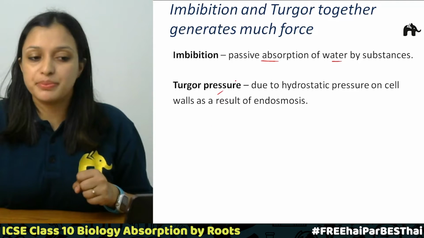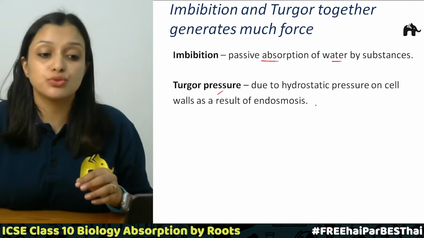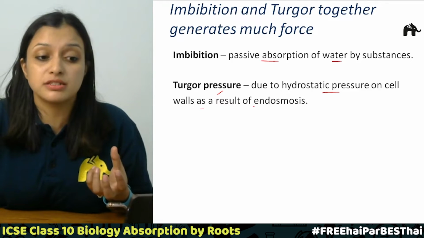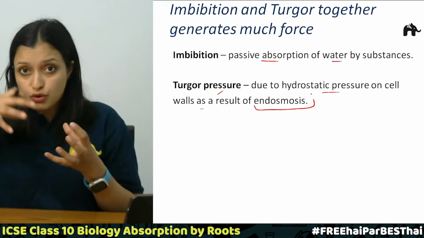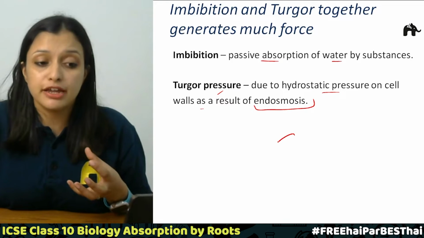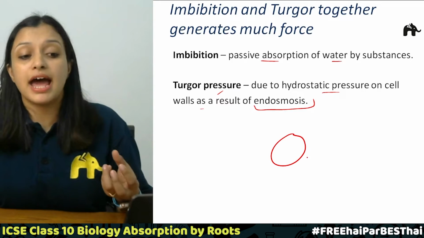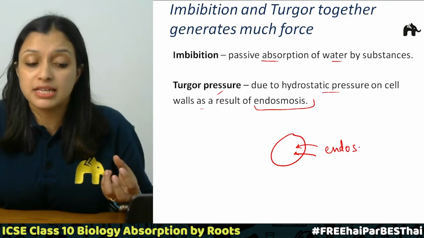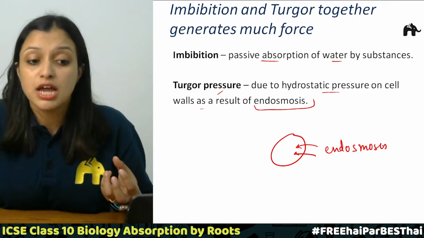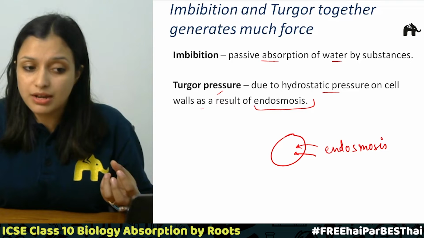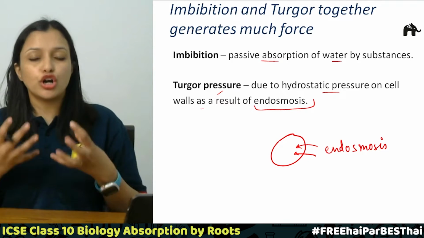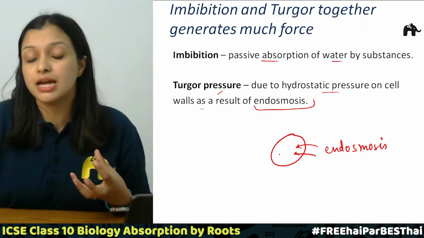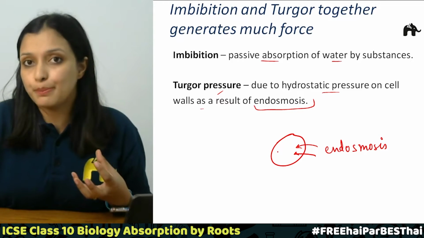Then turgor pressure, we all know. Turgor pressure is due to the hydrostatic pressure, the pressure of the water on the cell wall as a result of endosmosis. If this is a seed kept in water, and a lot of water enters into it as a result of endosmosis, the cell wall will have a lot of pressure on it because of the water inside the seed. So it is the hydrostatic pressure, right?